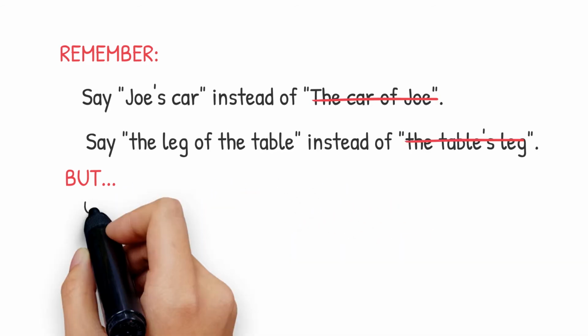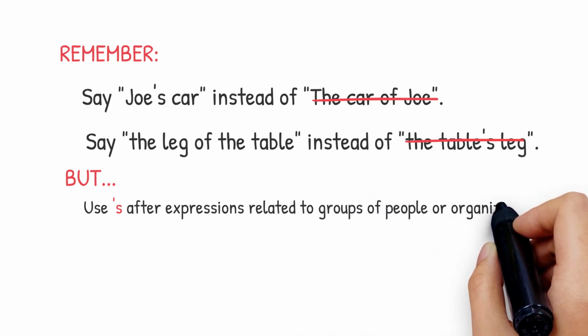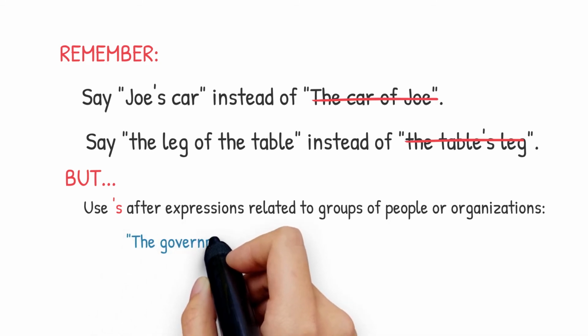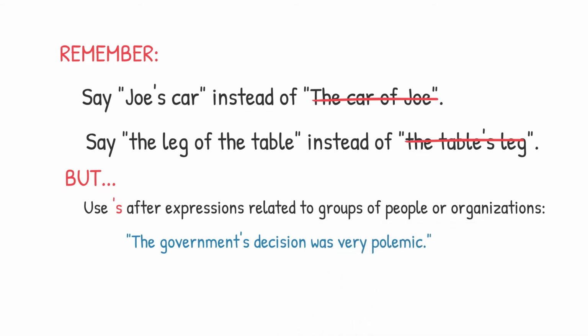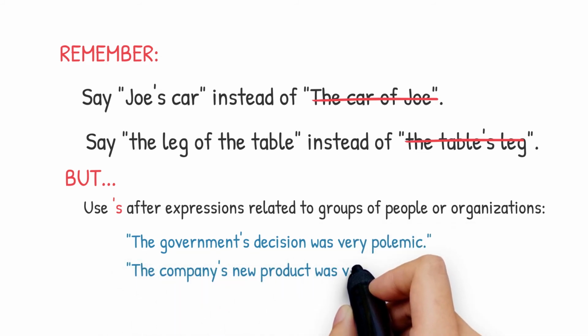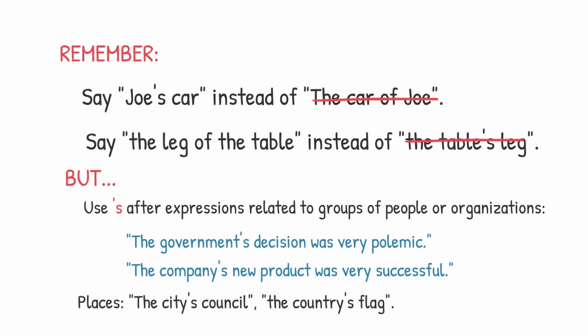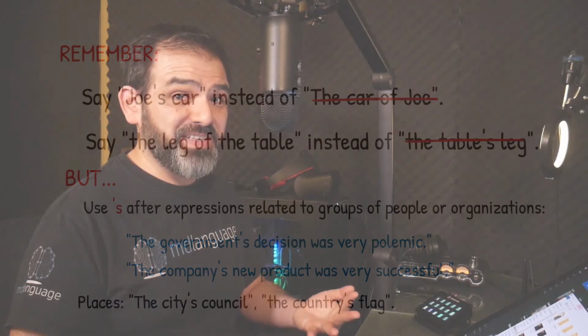Also, when the nouns refer to groups of people or organizations, it is common to use the apostrophe s form to express possession. For example, the government's decision was very polemic. The company's new product was very successful. This happens as well with nouns that refer to places where people live, like the city's council or the country's flag. As you see, the rules for the genitive case are relatively simple, but they are not obvious or easy to guess for non-native speakers.